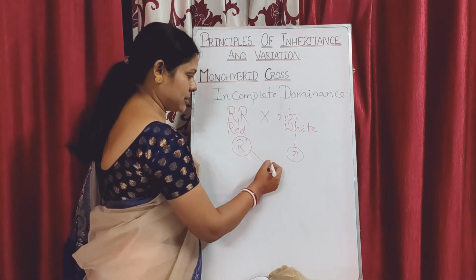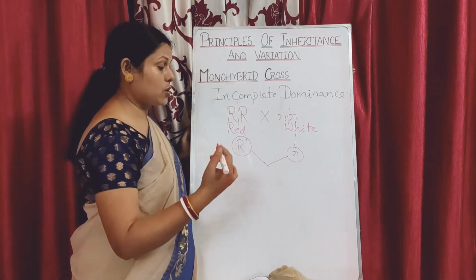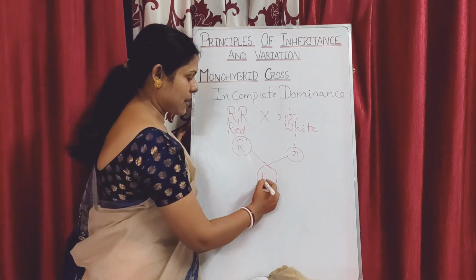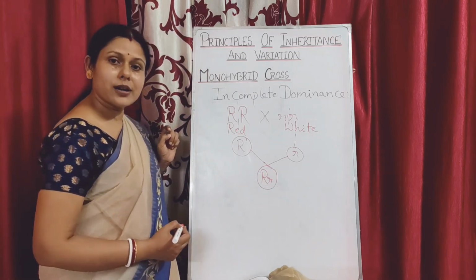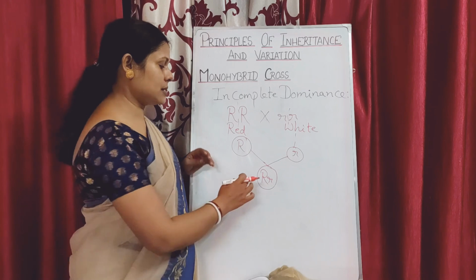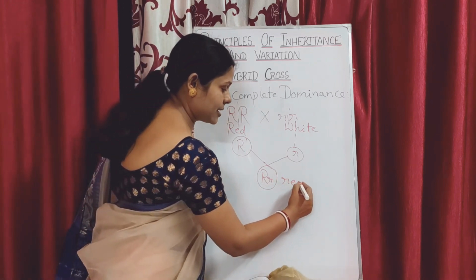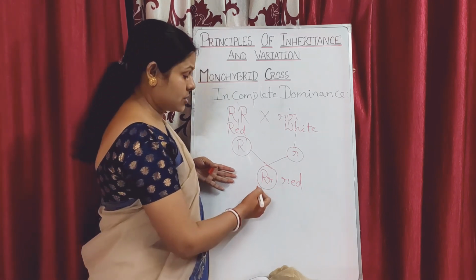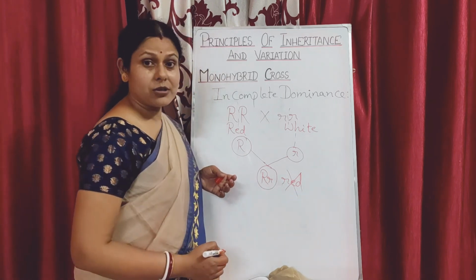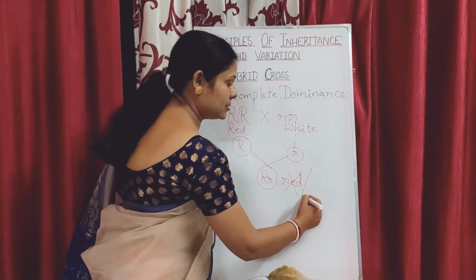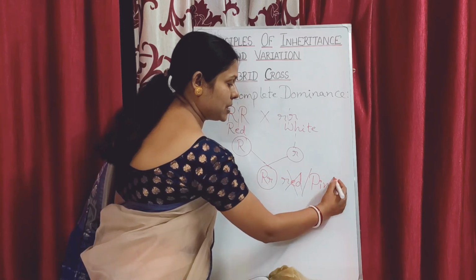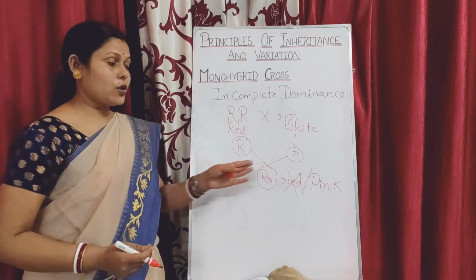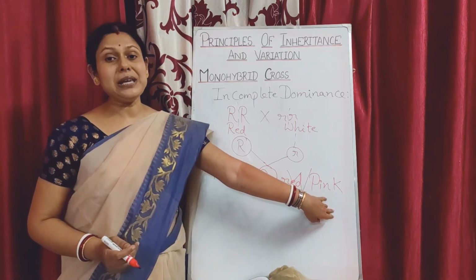When these two gametes fuse, pollination and fertilization take place, resulting in an individual with the genotype capital R and small r. According to Mendel's law of dominance, it should be red, isn't it? But to their surprise, the individuals were not at all red. They were pink. The plants formed in the F1 generation bore flowers that were pink in color.